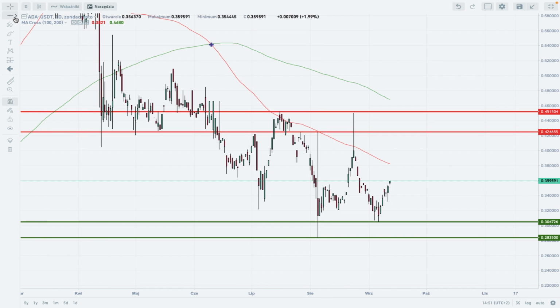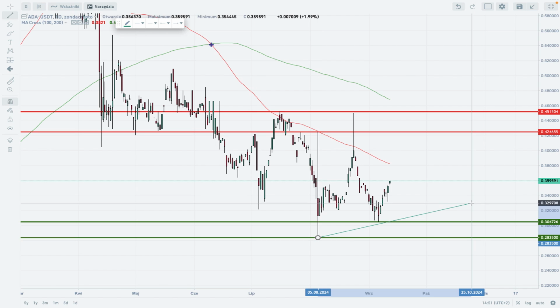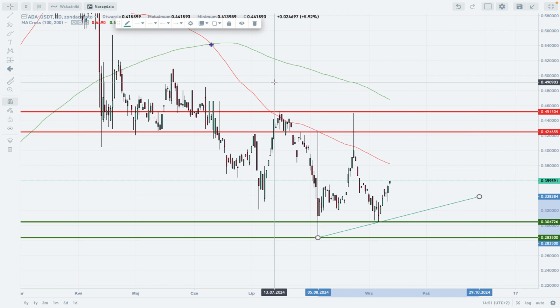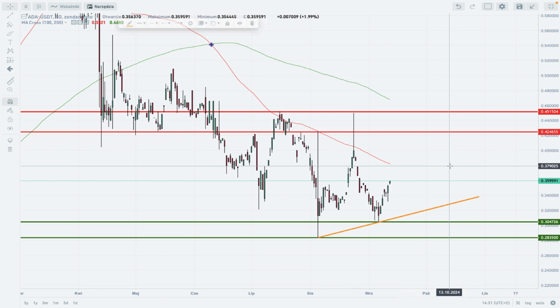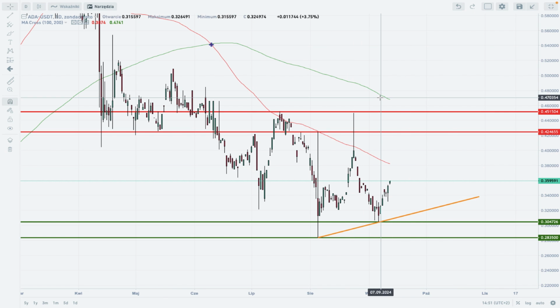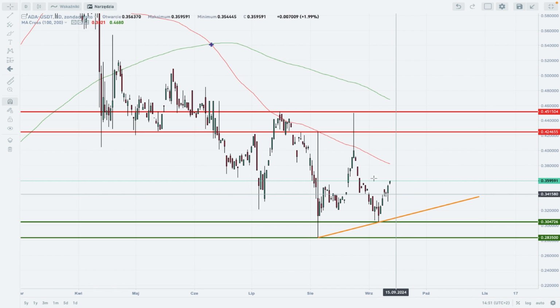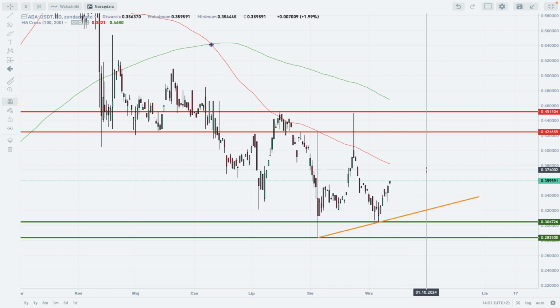So what else can we add to this chart is, of course, the trend line, because we got the trend line here, as you can see, but this trend line is not actually that strong, but it's still valid. It's a valid trend line. So as long as we trade above the trend line, the market remains in a range. Of course, the upper levels are still applicable for the bulls.